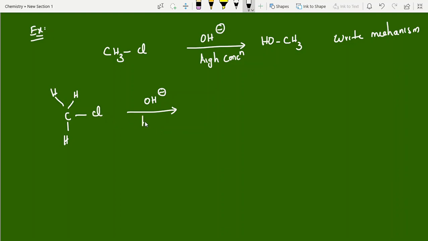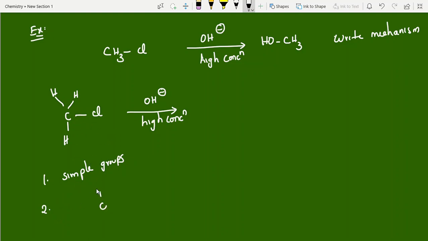The nucleophile is in high concentration, ready to attack. But here the substrate is not giving space. It is not giving a carbocation. Why? Just check it, students. The first point is that simple groups are involved. The second important point: suppose with great difficulty it left the chlorine.